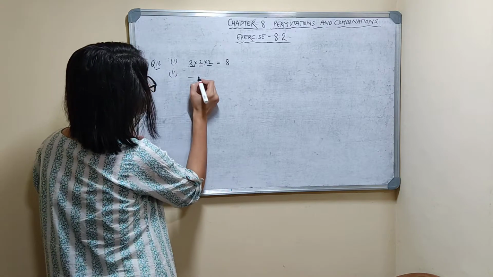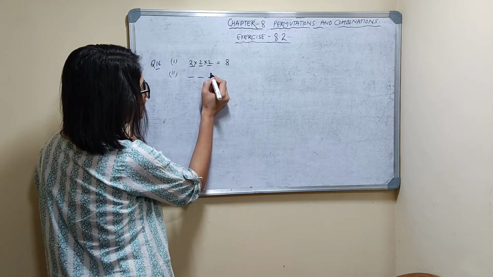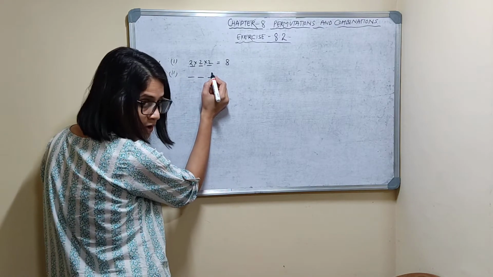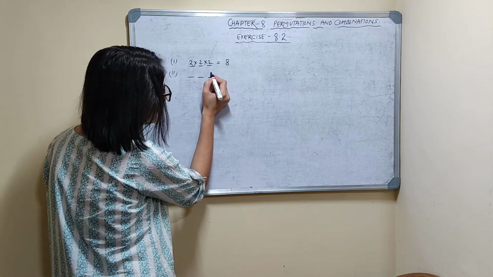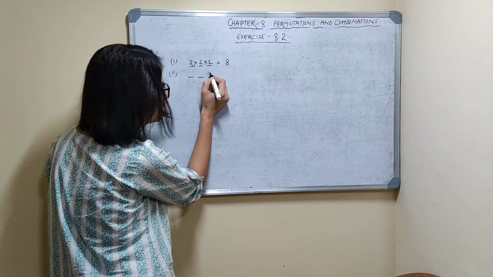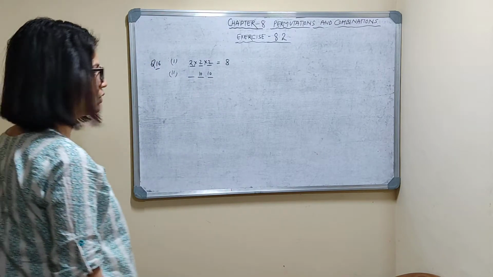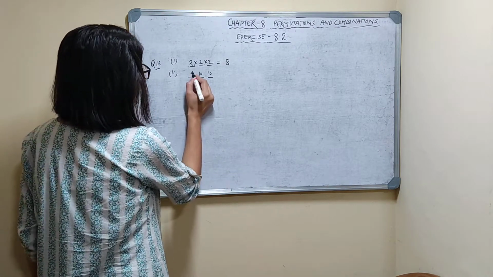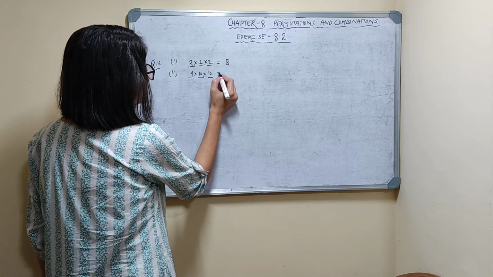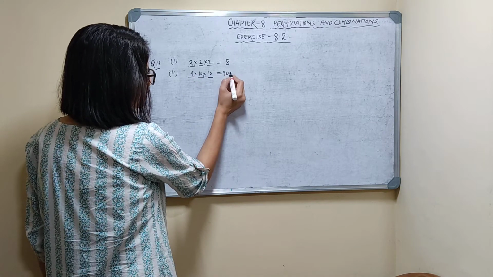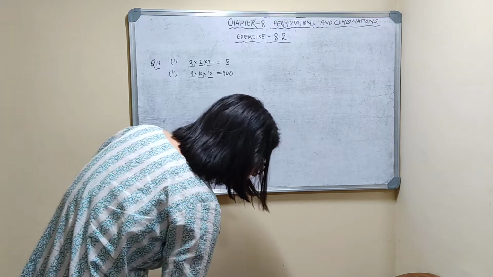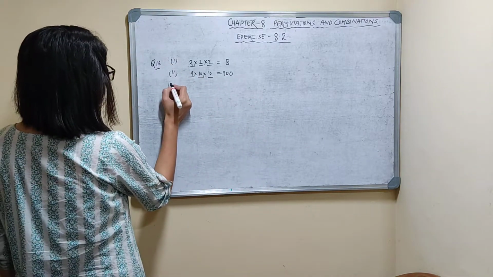So how many digits can fill this space? 10, from 0 to 9. But the first digit I can't take 0, so from 1 to 9, 9 digits. 9 into 10 into 10. So the answer is 900.